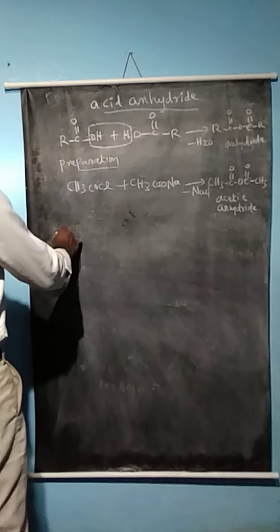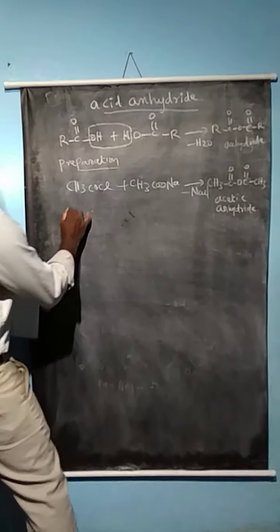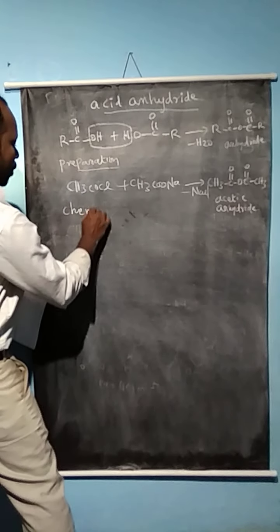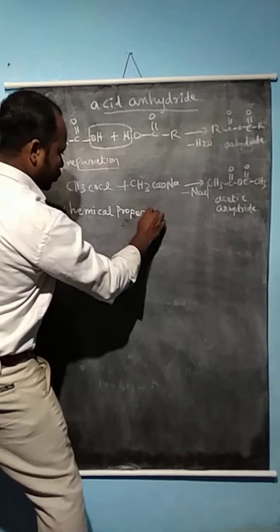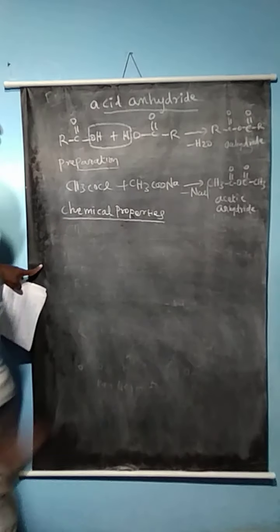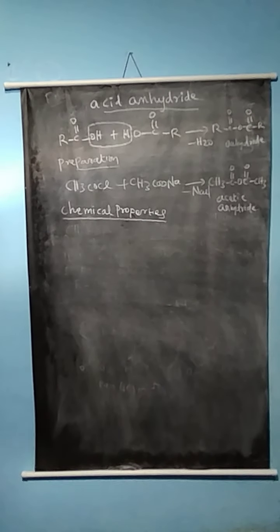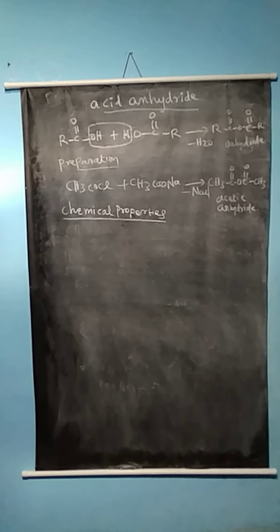So how does the compound undergo hydrolysis reactions? So the chemical properties.